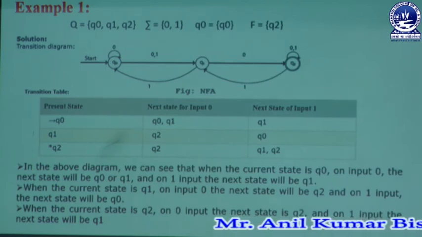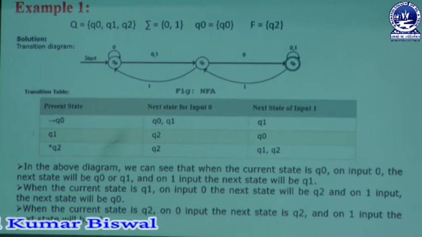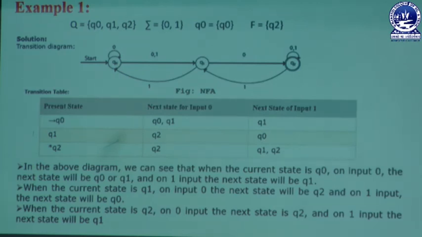So in this way we are getting two states, where the user can put 0 or 1 to the state q1, as well as q2. Here q2 is known as a final state. That's why each and every final state is always denoted with an asterisk symbol or star mark. Star mark means it is a final state in that diagram.